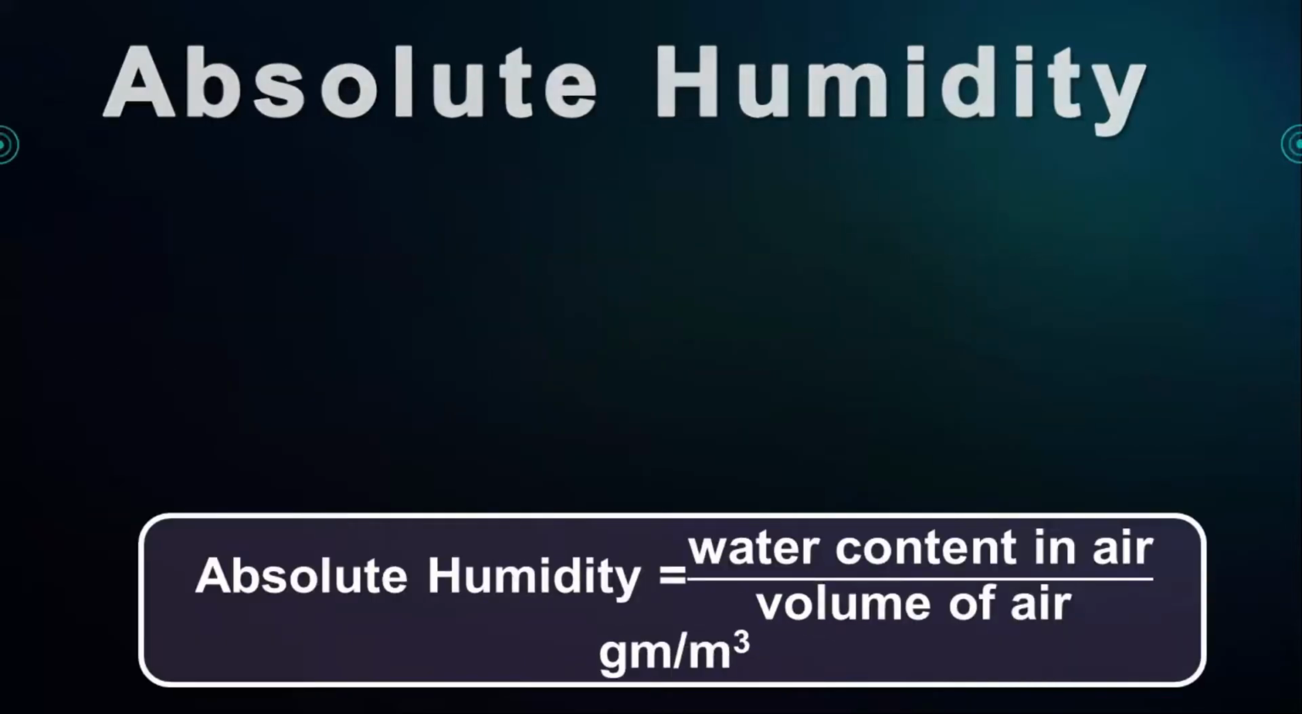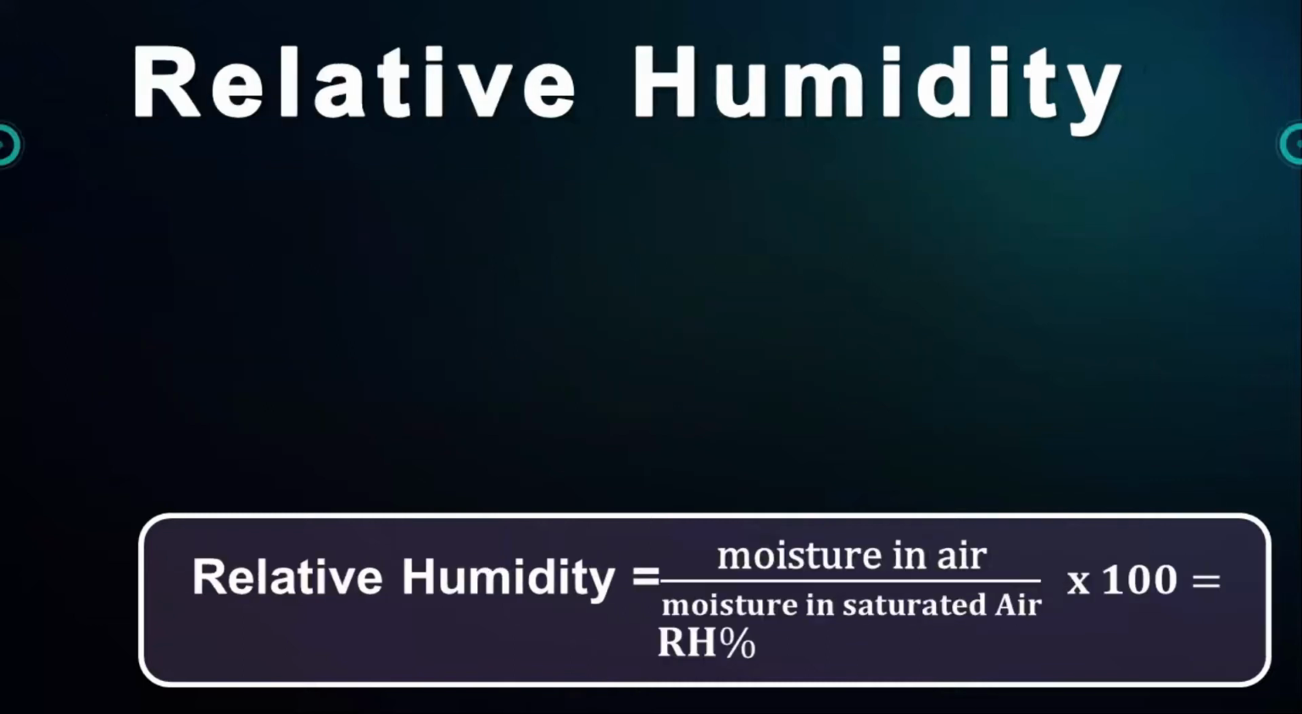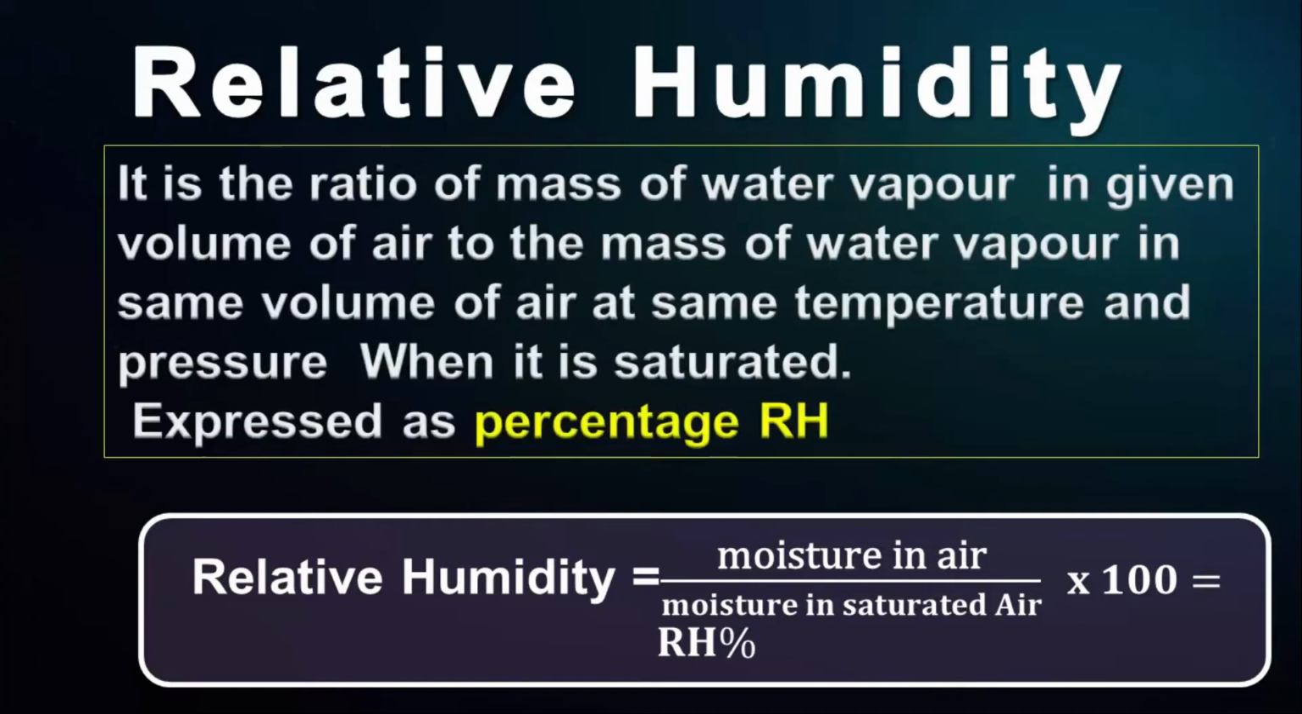Next, absolute humidity. Absolute humidity is the mass of water vapor in unit volume of dry air. It is expressed as grams of moisture per meter cube of dry air, or gm per meter cube. Next, relative humidity. It is the ratio of mass of water vapor in a given volume of moist air to the mass of water vapor in the same volume of air when it is saturated. Relative humidity gives an idea about how humid the air is with respect to saturated air. It is expressed in terms of percentage RH.